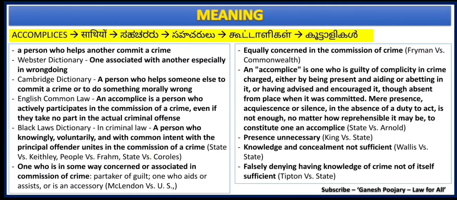Likewise, Black's Law Dictionary says a person who knowingly, voluntarily, and with common intent with the principal offender unites in the commission of a crime is considered an accomplice, or one who is in some way concerned or associated in the commission of a crime is an accomplice.